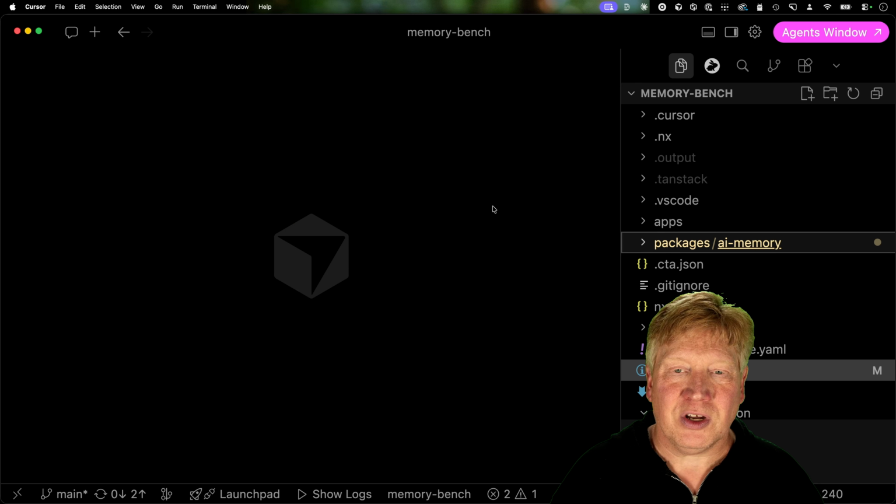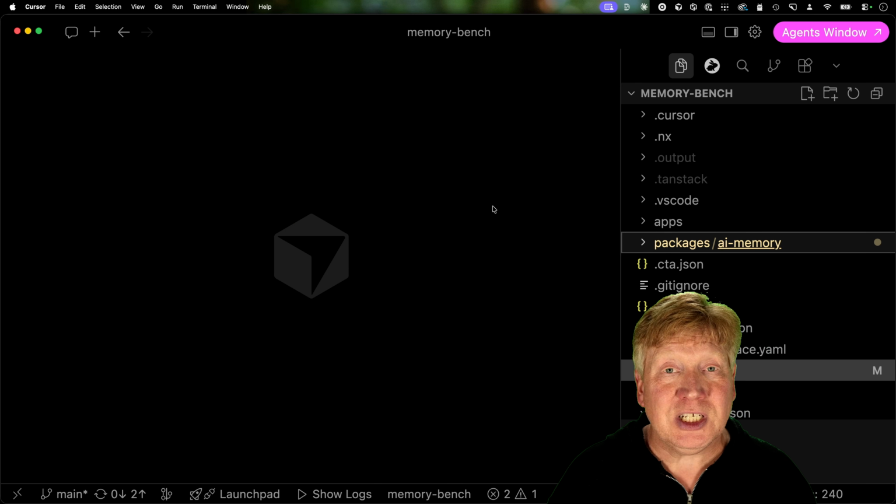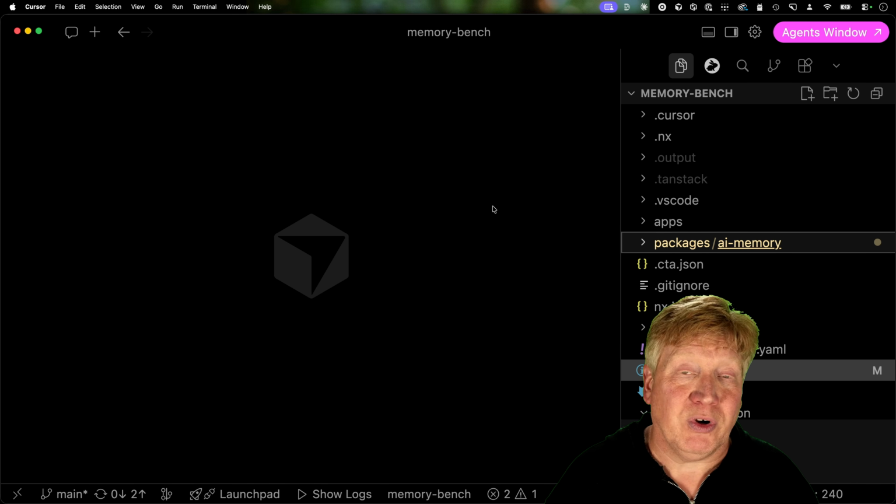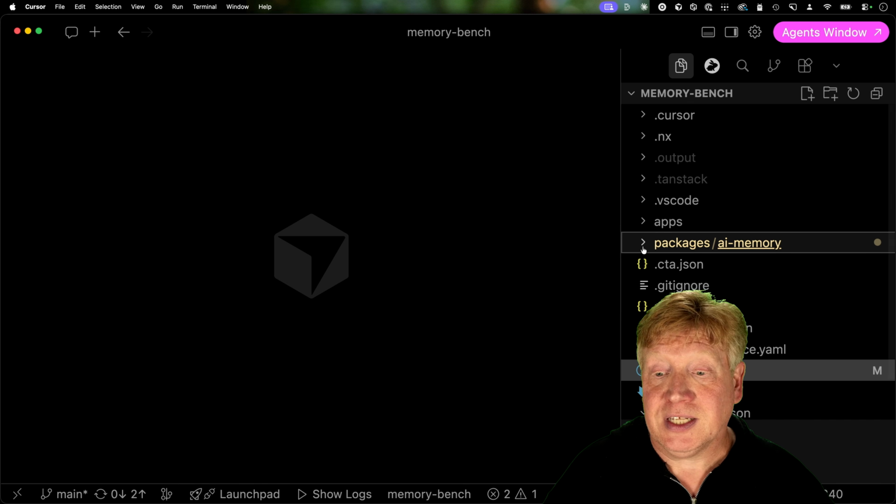Of course, all this code is available to you for free in a link in the description right down below. And if you're really into agentic memory, I would love for you to have a look at this because this is basically some kind of pre-work thinking about different ways to bring memory into Tanstack AI.